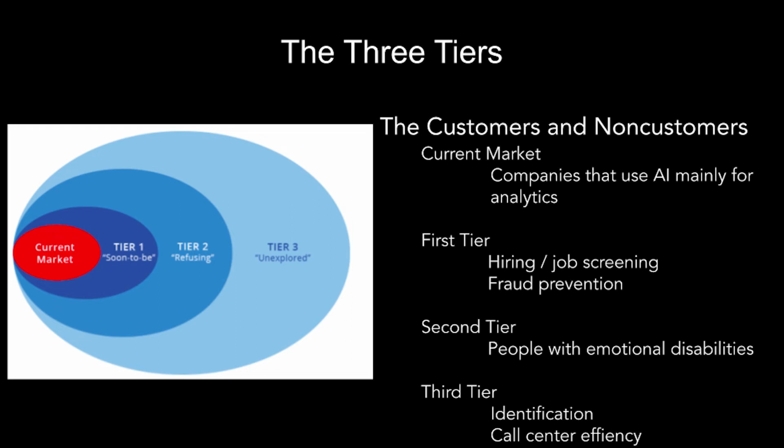The second tier of people are people with emotion disabilities. Their refusing rate is high because they don't know about the solutions. So if we're able to market to them, we'll then be able to transfer them into our current market.